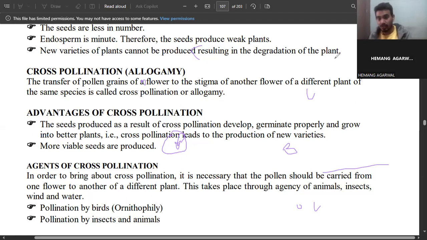This is how the same thing happens in cross pollination, and cross pollination leads to the production of new varieties. There will be some variation, and because of variations there is new adaptation, and the survivability of that organism will be increased. These are some advantages of cross pollination. The seeds in cross pollination are more viable and are produced in large numbers, unlike in self pollination, where they are not viable, and they also produce big plants.